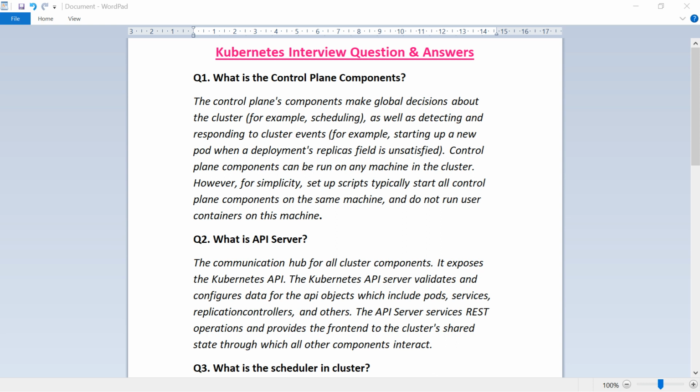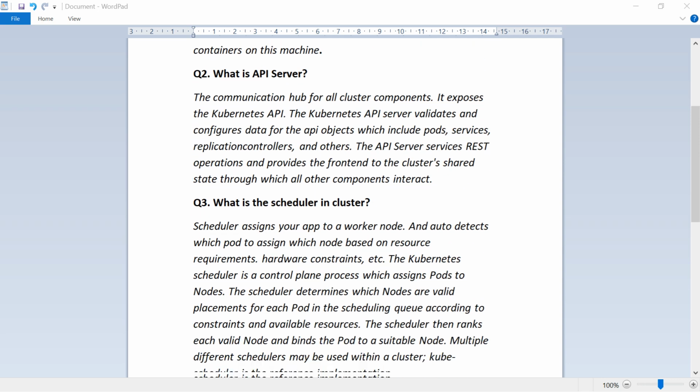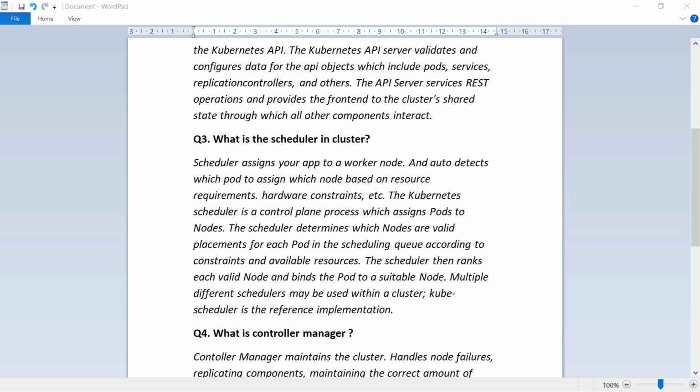Next question, what is API server? The communication hub for all cluster components. It exposes the Kubernetes API. The Kubernetes API server validates and configures data for all API objects, which include pods, services, replication controllers, and others. The API server services REST operations and provides the front end to the cluster's shared state through which all other components interact. These are broad answers. These are enough to say in interviews.